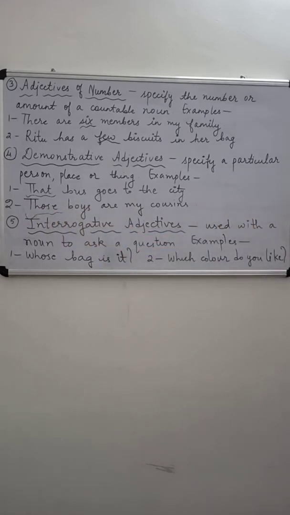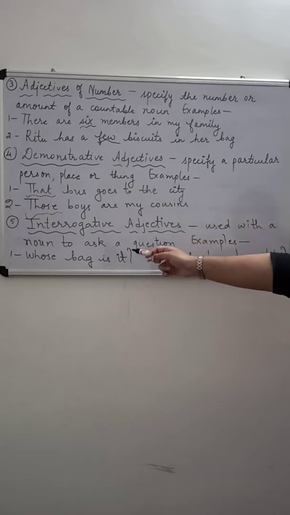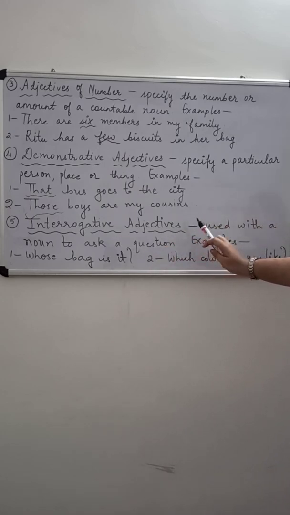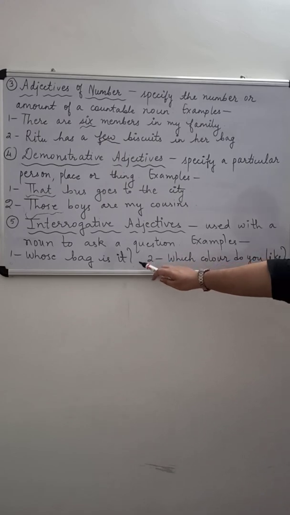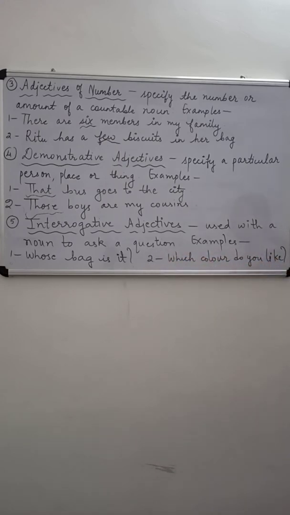Now let us talk about interrogative adjectives. An adjective that asks a question is an interrogative adjective. An interrogative adjective is used with a noun to ask a question. You have to remember that the sentence that has an interrogative adjective always ends with a question mark. Let us see some of the examples.